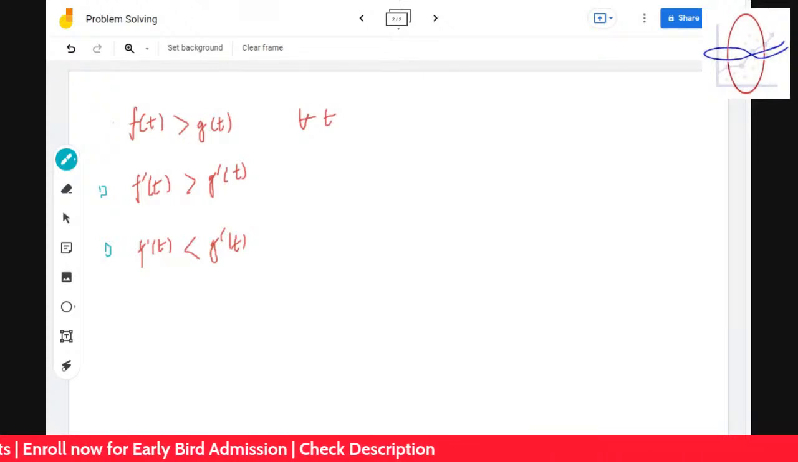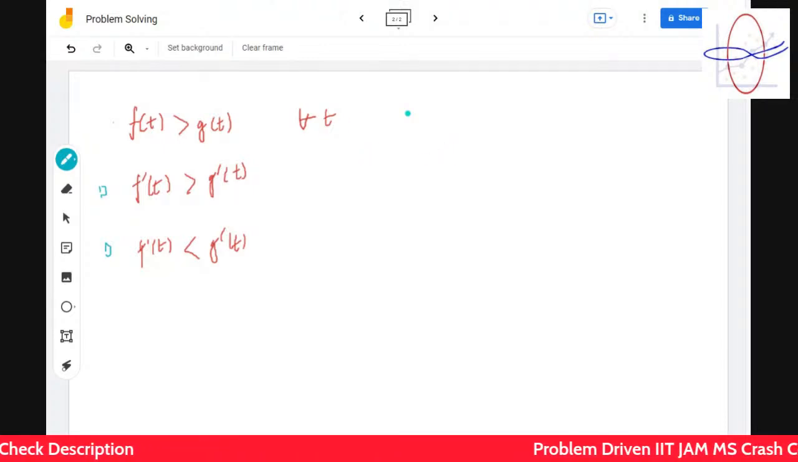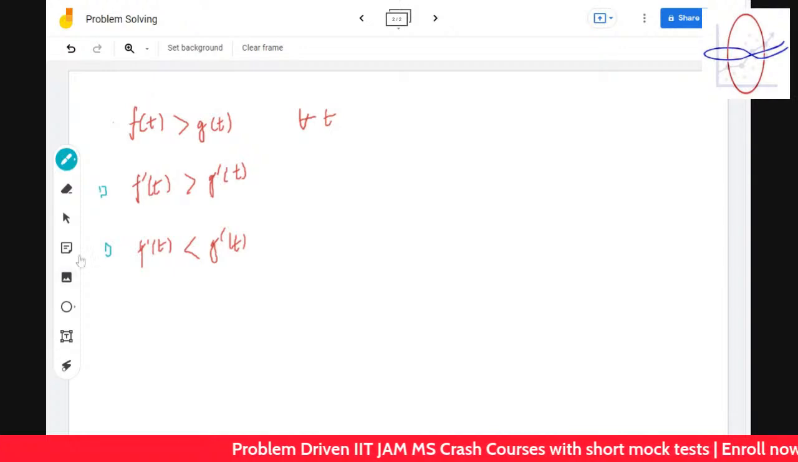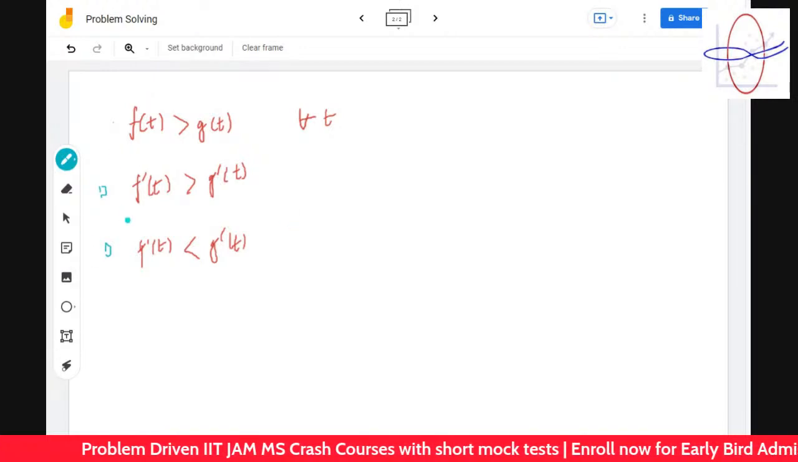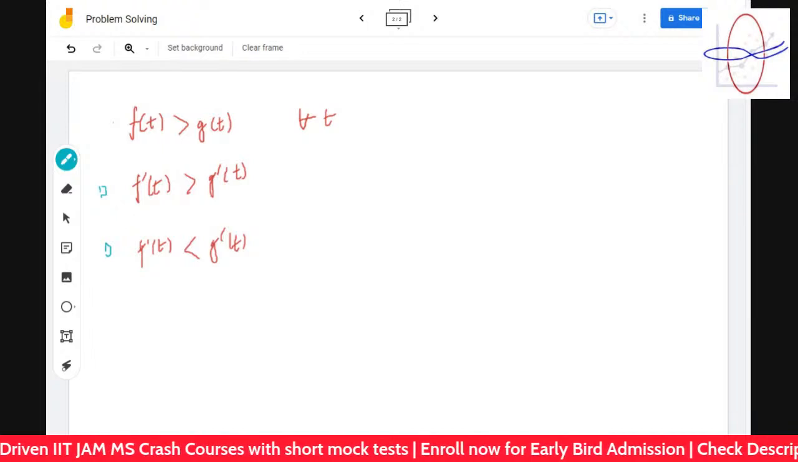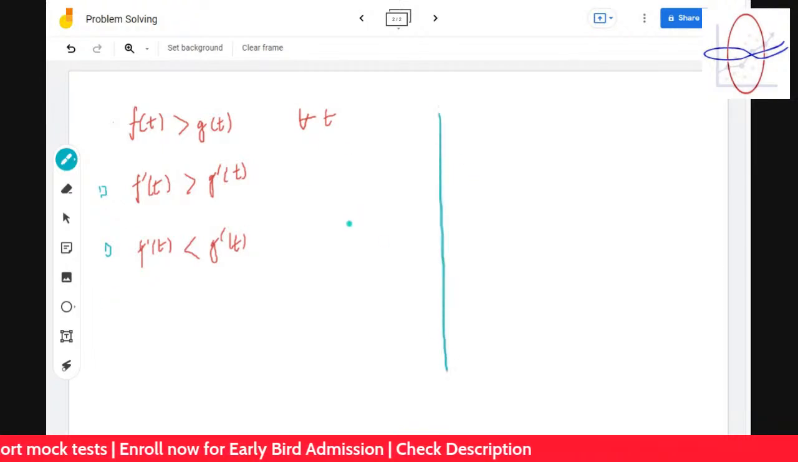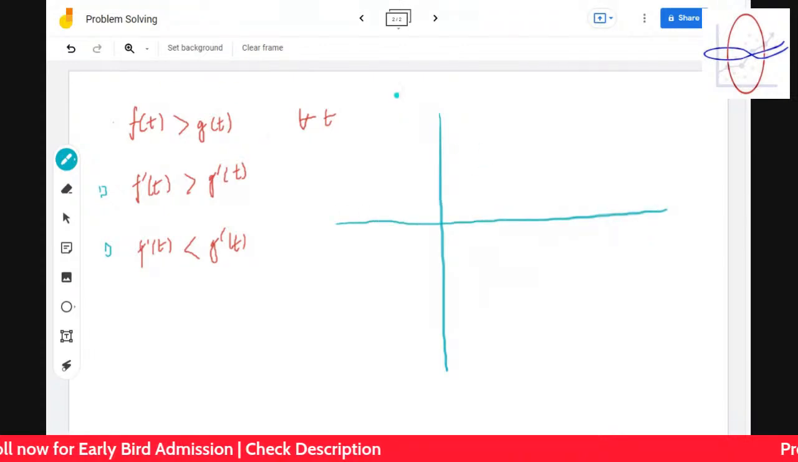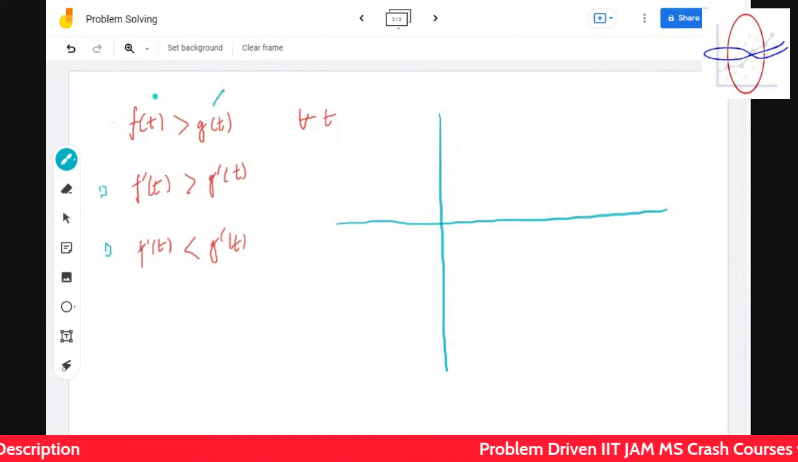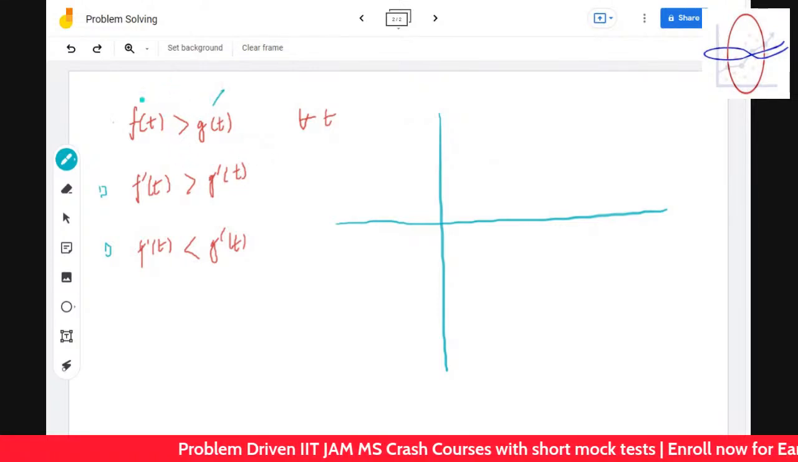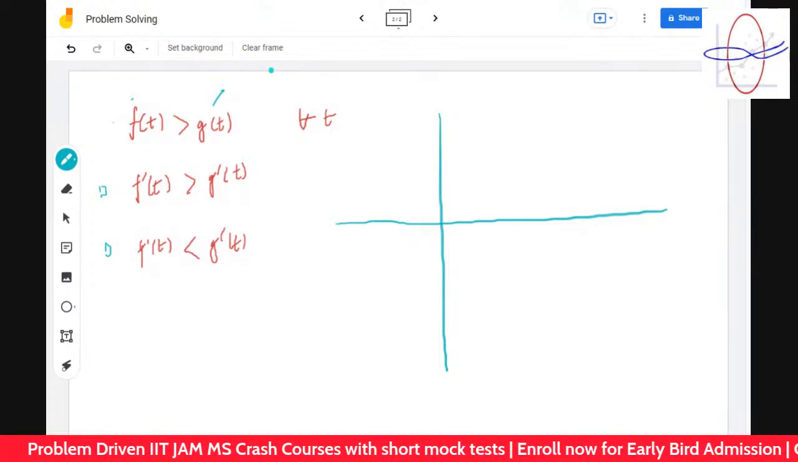Okay, tell me one thing, Suryansh. This tells about the relationship of whether one function is greater than the other function, and this tells you about the rate of change they're having. Can you think of a function like this? Let's draw a function. One decreasing function, and this is increasing and this is decreasing. Can you find one decreasing function which is greater than an increasing function?